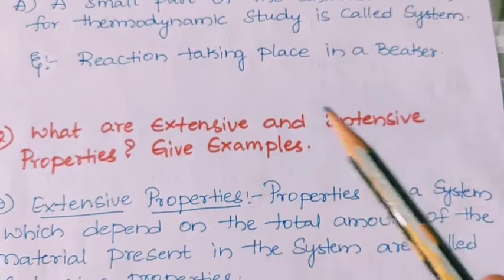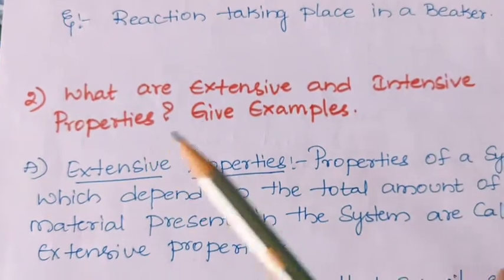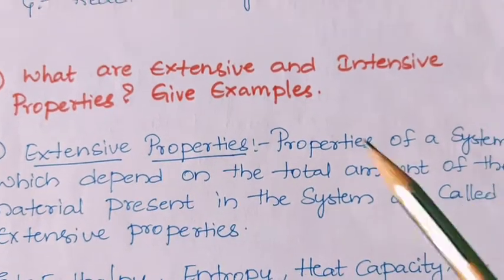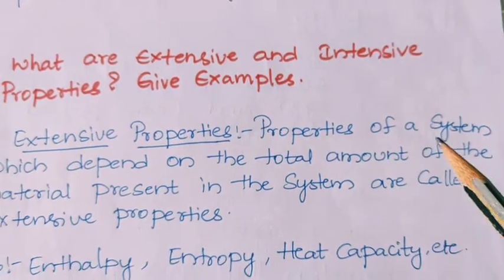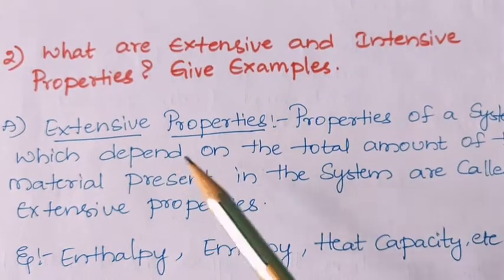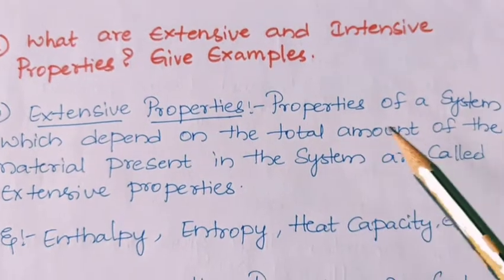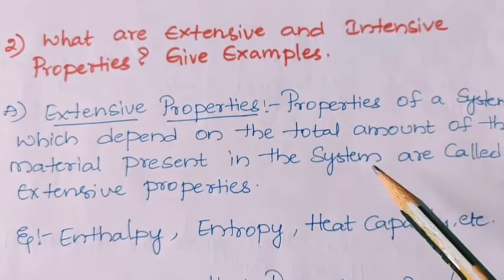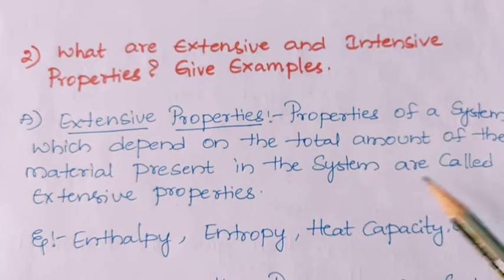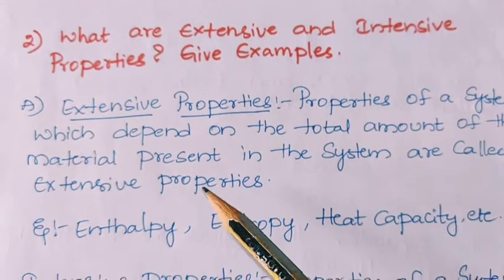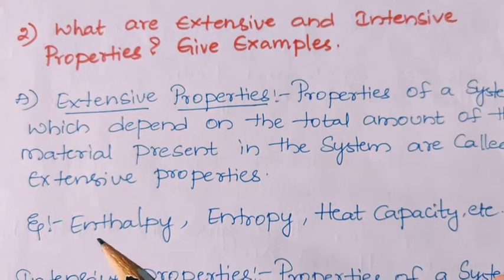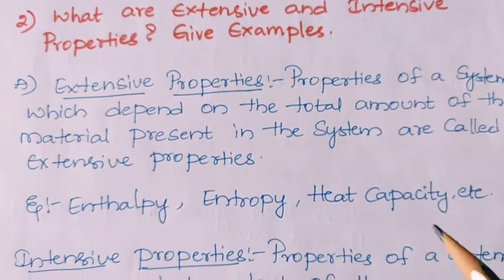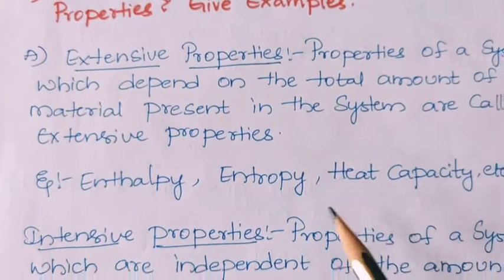Next question. What are extensive and intensive properties? Give examples. Now we'll define extensive properties. Properties of a system which depend on the total amount of the material present in the system are called extensive properties. For example, enthalpy, entropy, heat capacity, etc. These are the extensive properties.